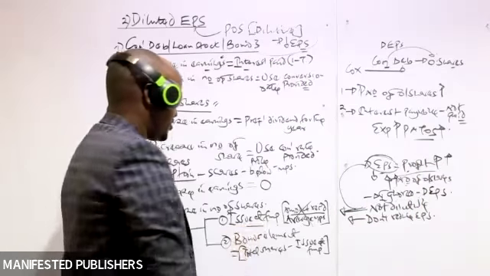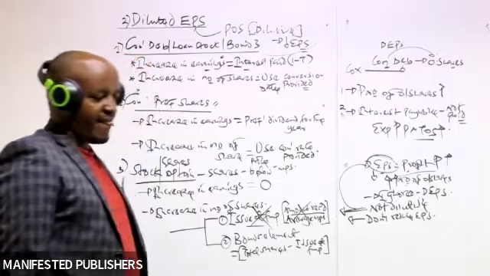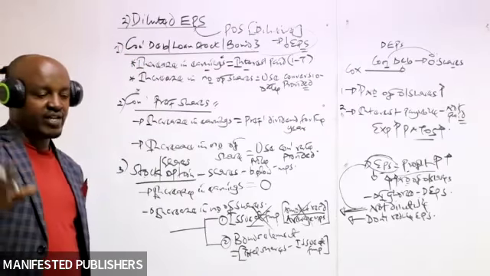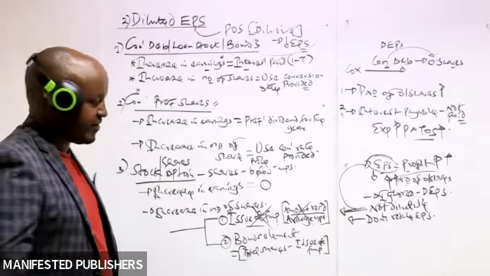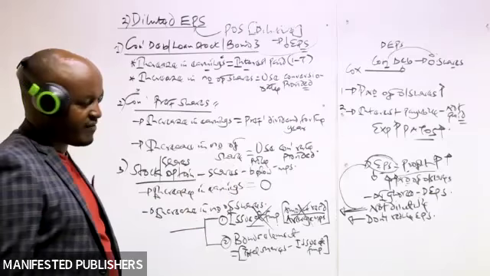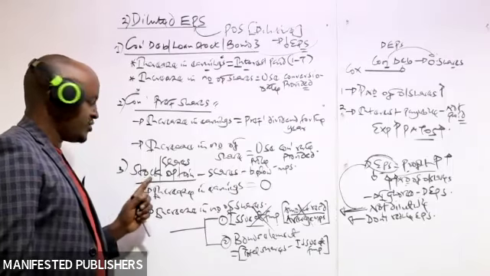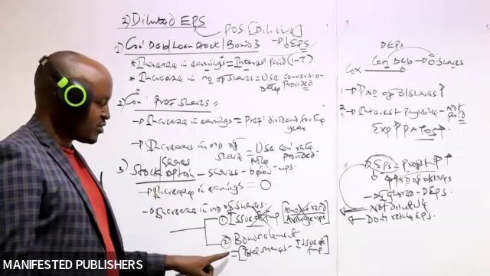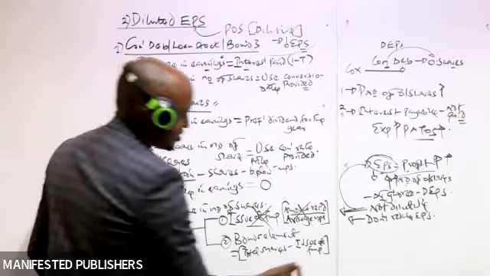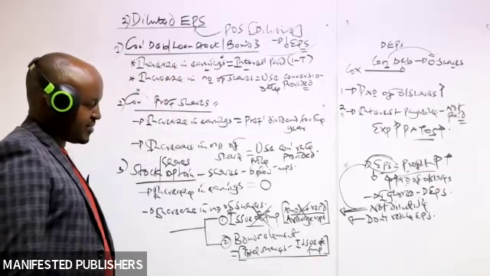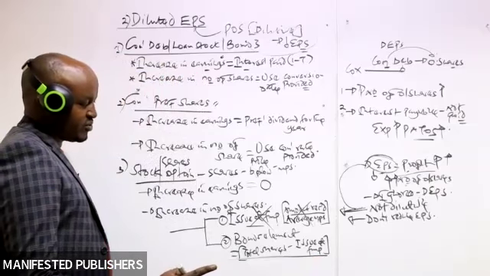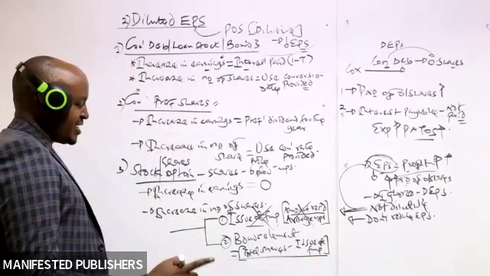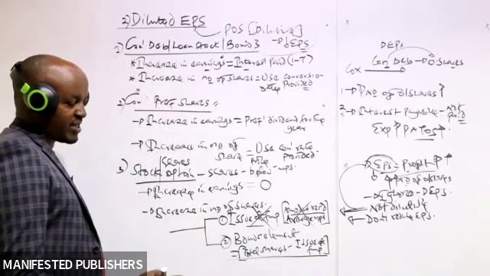We don't use these shares which are issued at full market price in computation of diluted earnings per share. They are not dilutive. They do not reduce the earnings per share. So in computation of diluted earnings per share, we use the bonus element. And this is how we compute the bonus element: total number of shares which would have been issued to the employees minus the shares issued at full market price.